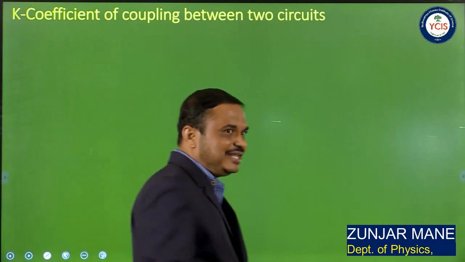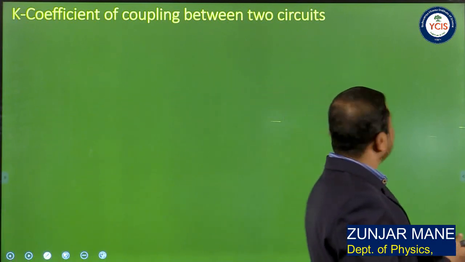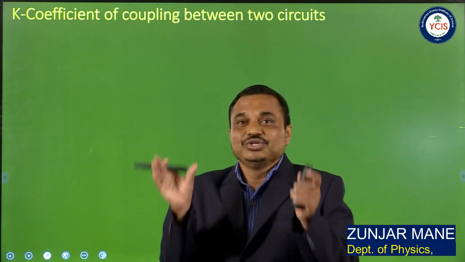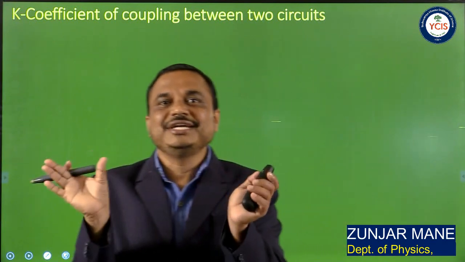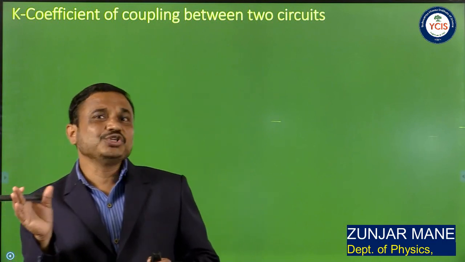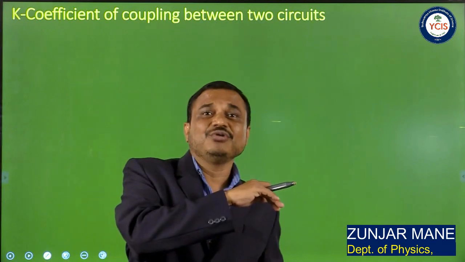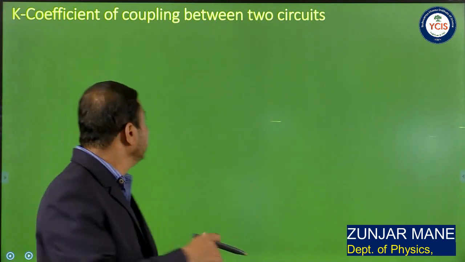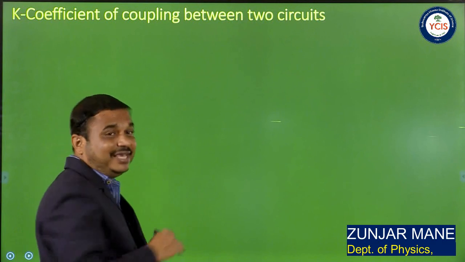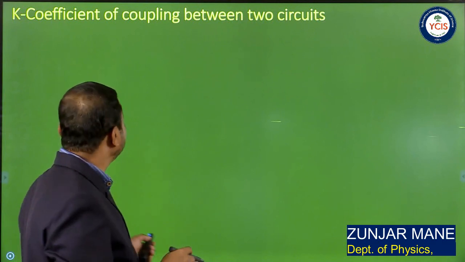There is another topic, the coefficient of coupling between two circuits. If we keep the two circuits close to each other, not all of the flux of the first coil can reach coil 2. That proportion is measured in terms of K, and is called the coefficient of coupling.